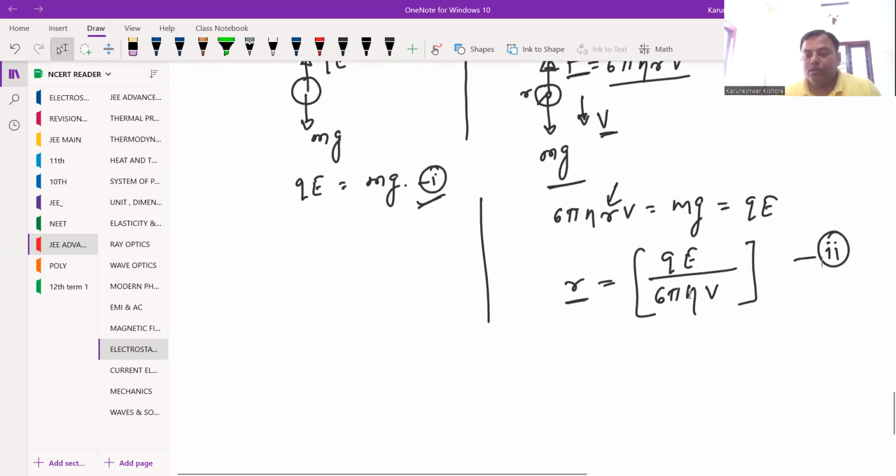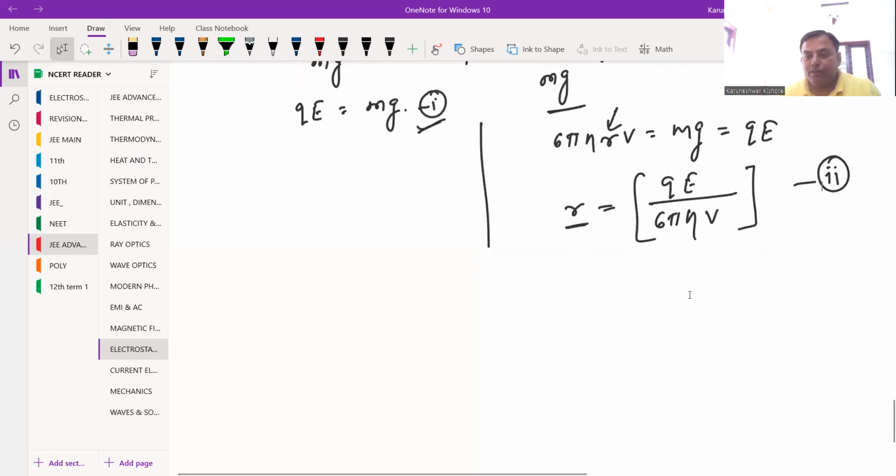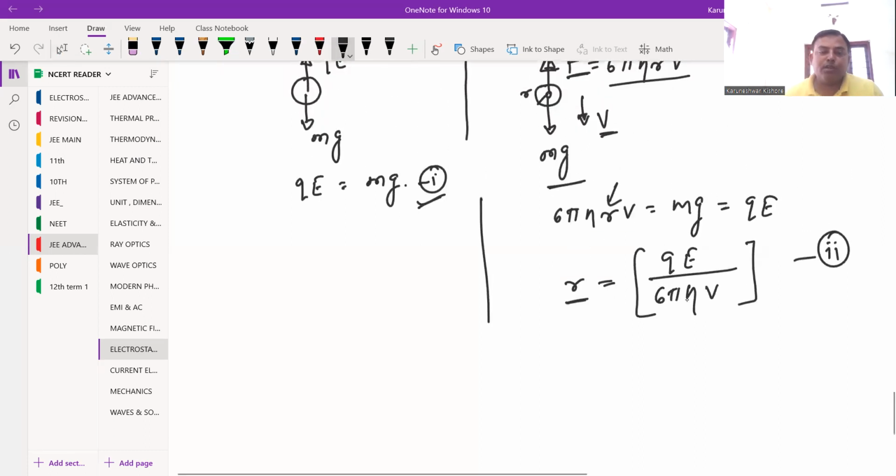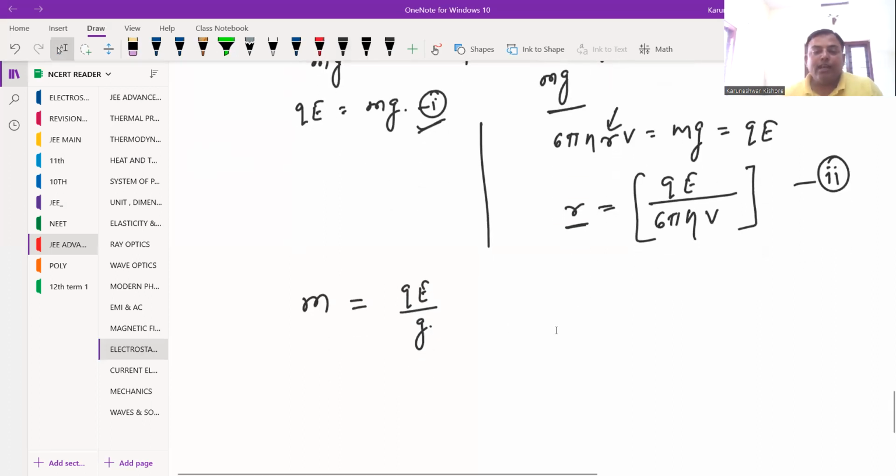finding the charge value. To find the charge value, look at the first equation we have: mg is equal to q times E. From here we can say that m, if we want to write it, is qe by g. This we can write here qe by g, and this m also can be written in terms of the radius of the sphere. If this sphere has radius r, then m we can write